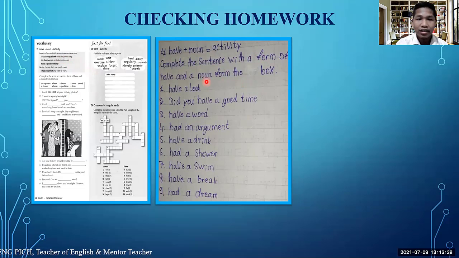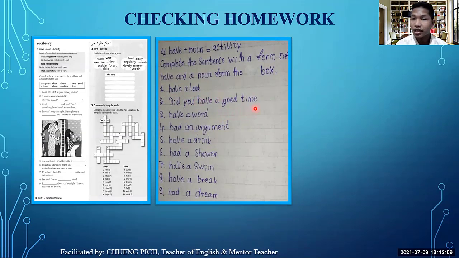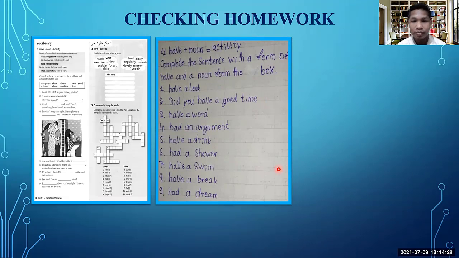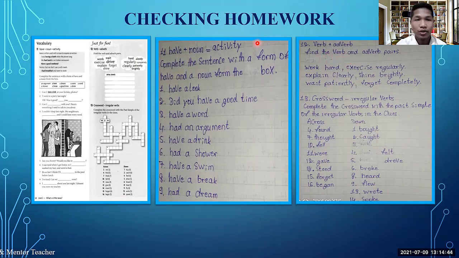Let's take a look at the first one he did. Complete the sentences with a form of have and a noun from the box. Number 1, he said have a look. Did you have a good time? We have a question mark here as well. Have a word, have an argument, have a drink, had a shower. Number 7, had a swim, have a break. Number 9, had a dream. Good job on part 11.